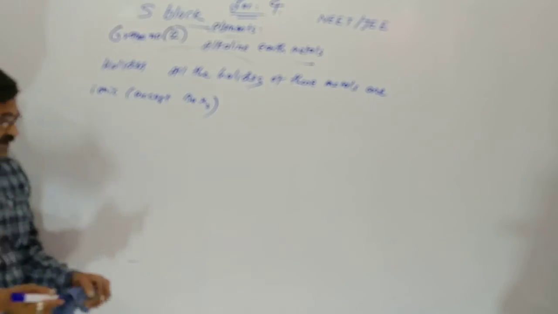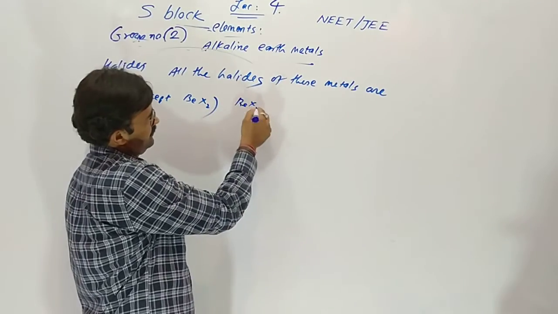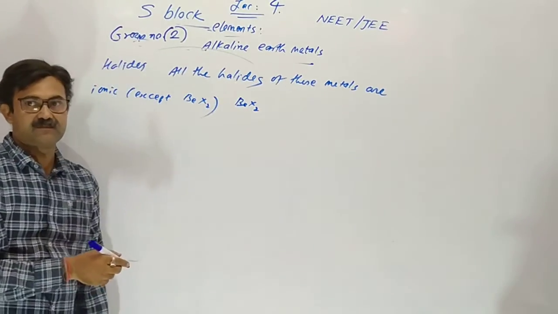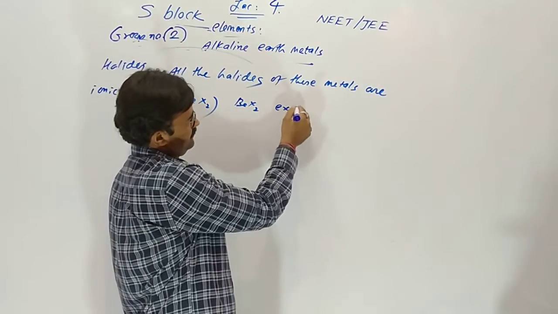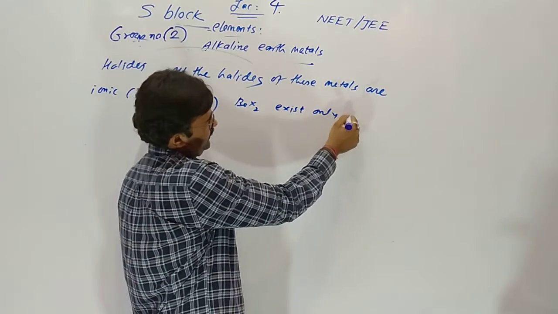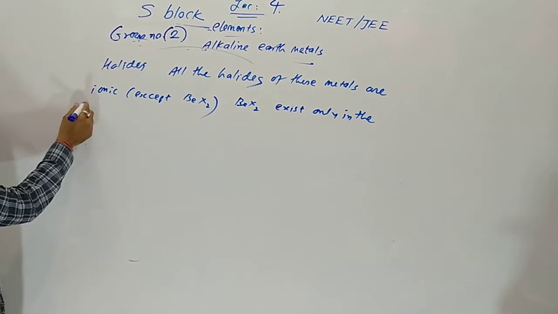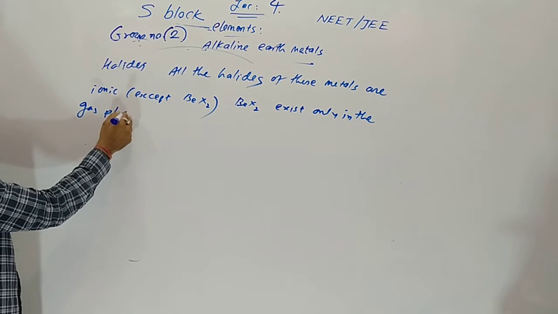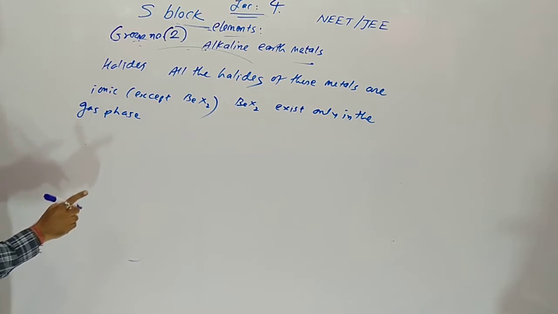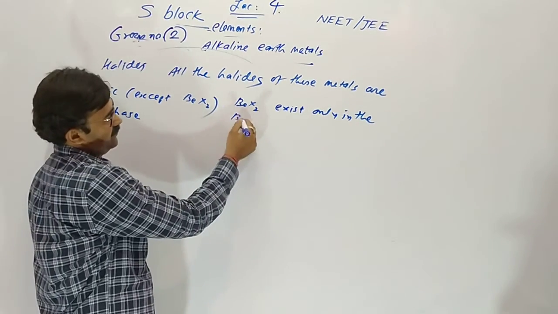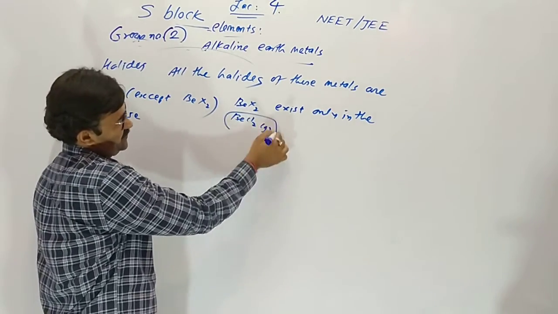Beryllium dihalide is covalent and exists only in the gaseous state. Beryllium chloride is possible only in the gaseous phase.